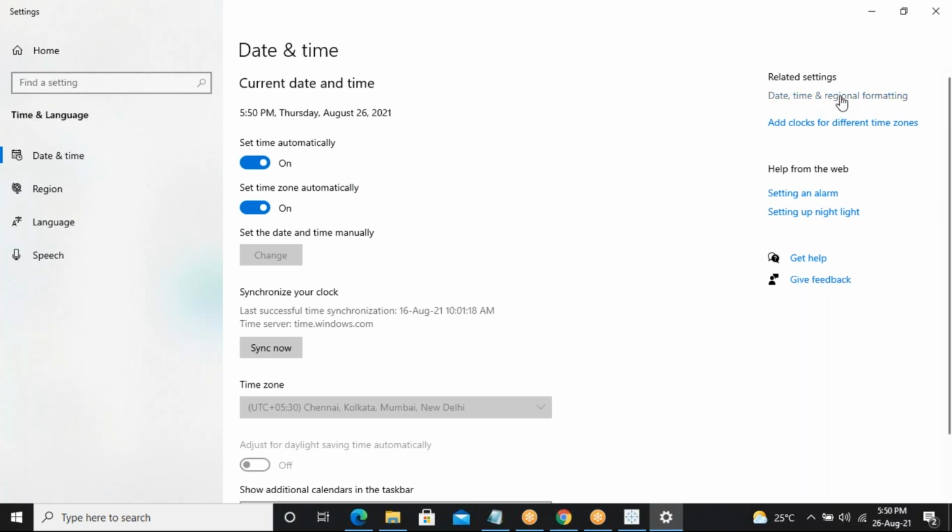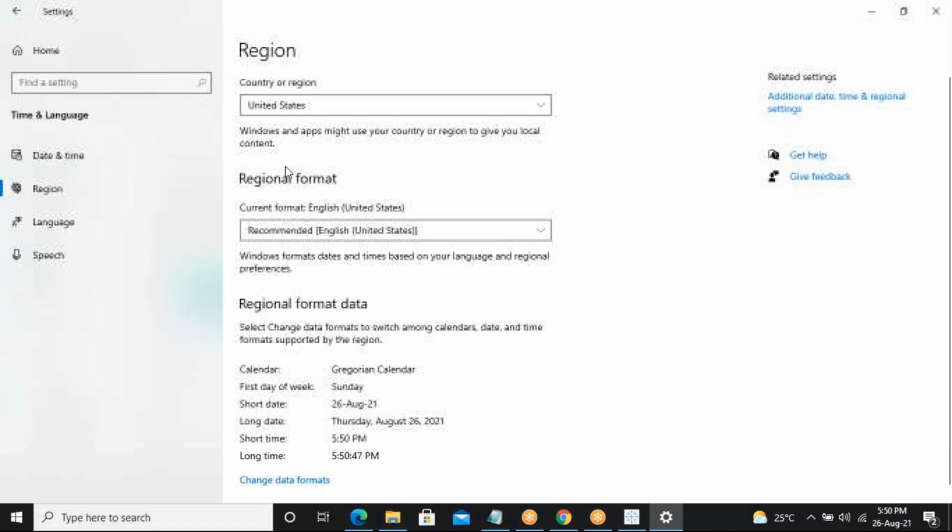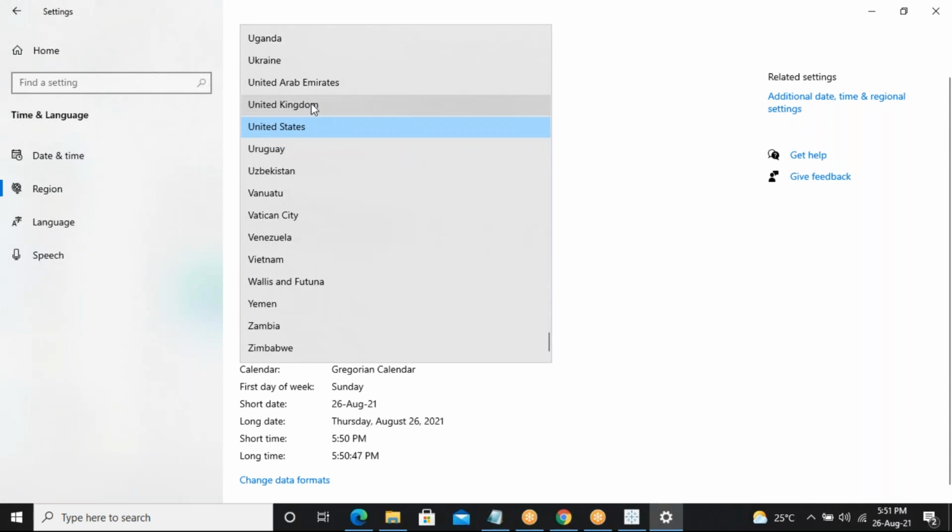And here in date and regional formatting, what country or region have I given? Can anyone read this? Country or region: United States. So you are clear now why I'm getting United States and why you are getting India.